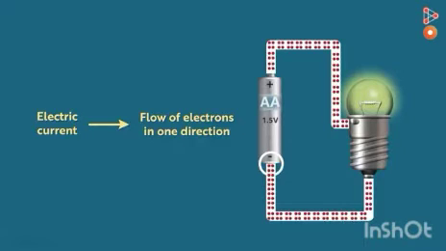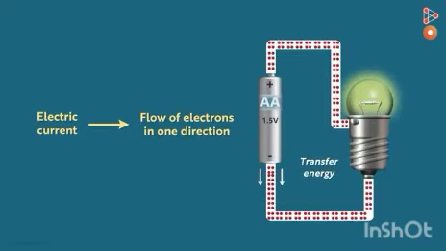What happens here, children, is that the electron transfers its extra energy to its neighboring electron, and this results in the flow of energy, like one electron will pass its energy to another, and like this the whole electric circuit works.